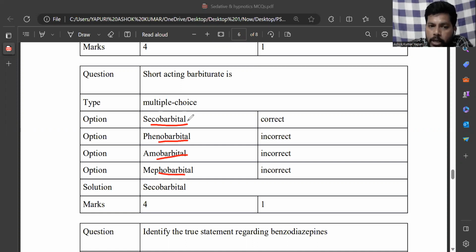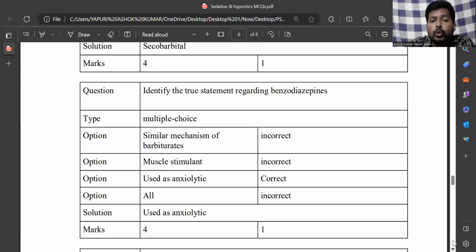Secobarbital, pentobarbital: short-acting. Phenobarbital as well as mephobarbital: long-acting. Amobarbital, butabarbital: intermediate-acting. And thiopental sodium, methohexital sodium are ultra short-acting.